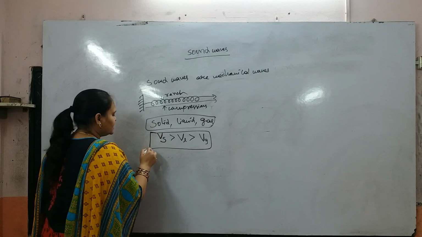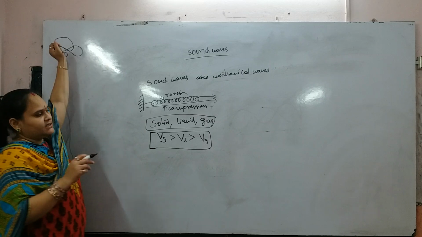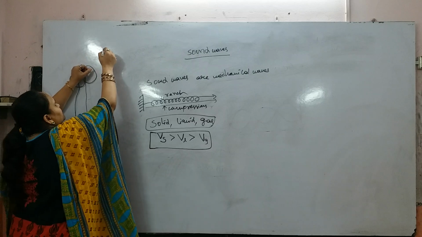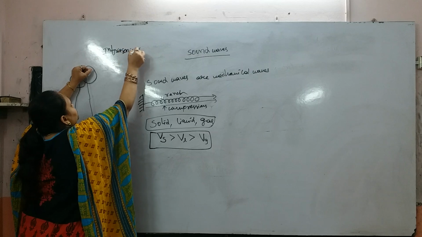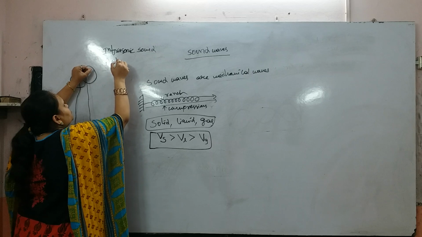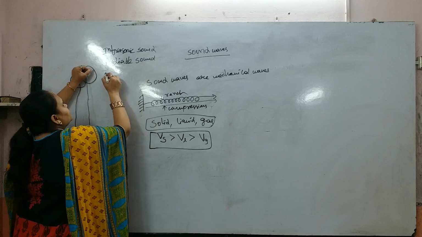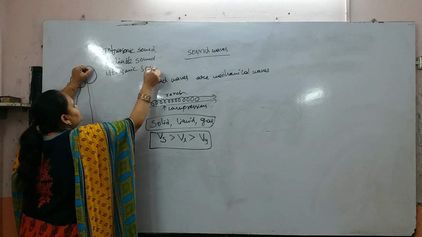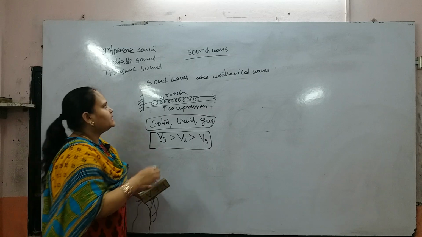Next we will discuss the ranges. In sound waves we have three regions, the ranges of sound waves. One is infrasonic sound waves, another is audible sound waves, and the other is ultrasonic sound waves. Once again we will discuss these three types.